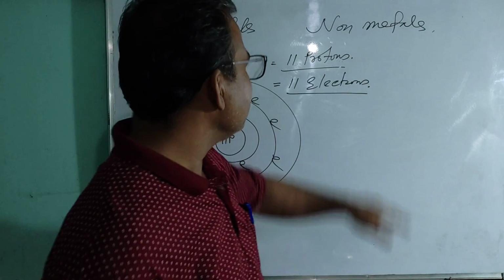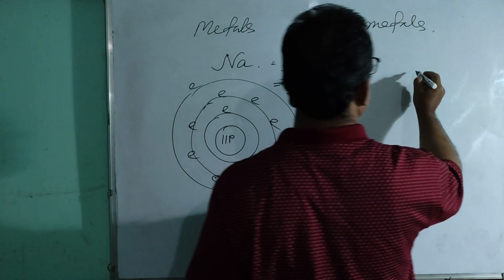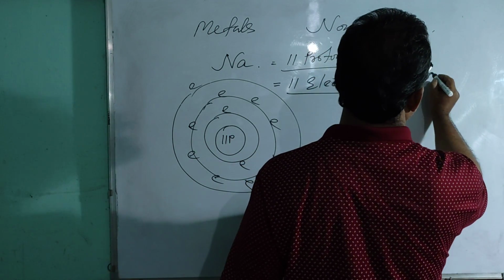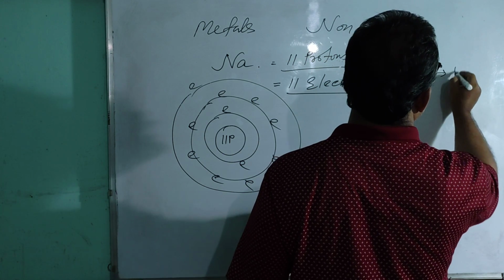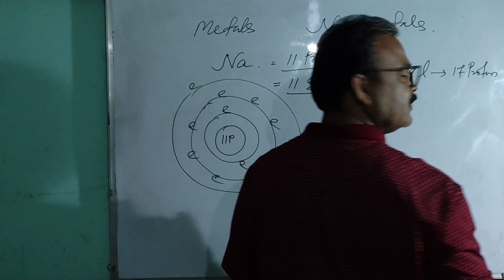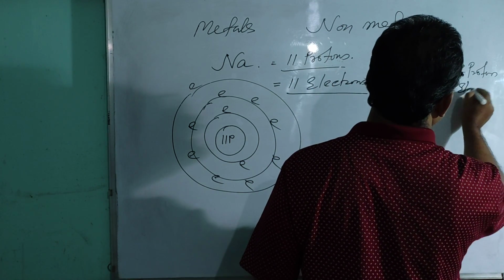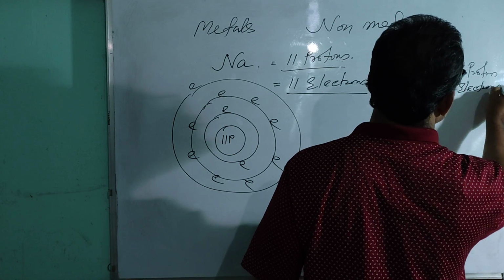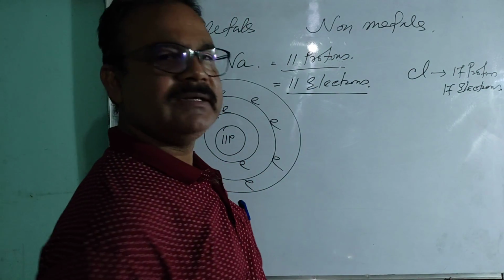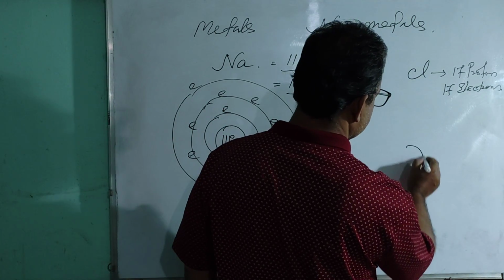Then once again come to this non-metal example. Say chlorine. The atomic number of chlorine is 17. So there are 17 protons. That is why there are 17 electrons. Clear? Now we see the arrangement of the electrons surrounding the nucleus.